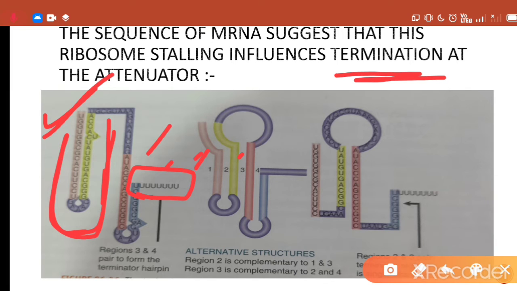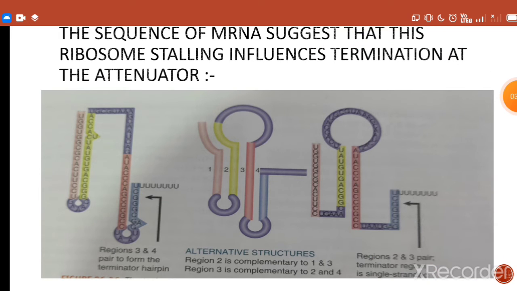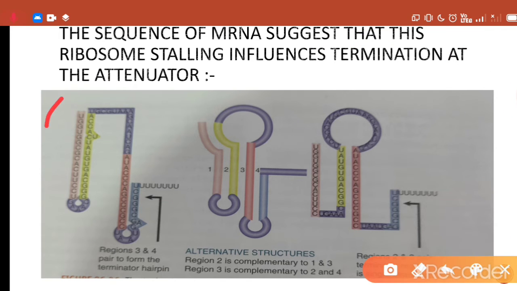This is the essential signal for termination, called intrinsic termination, and the RNA chain of this leader region forms this structure automatically.